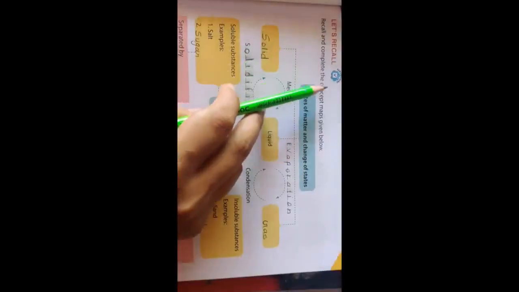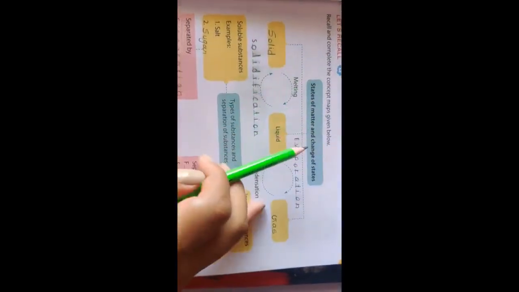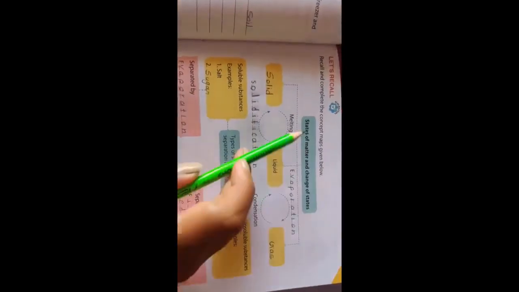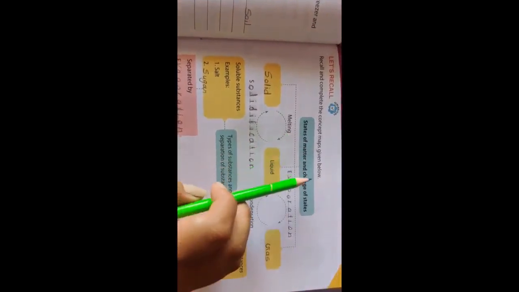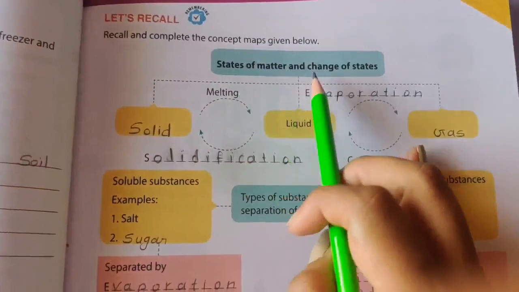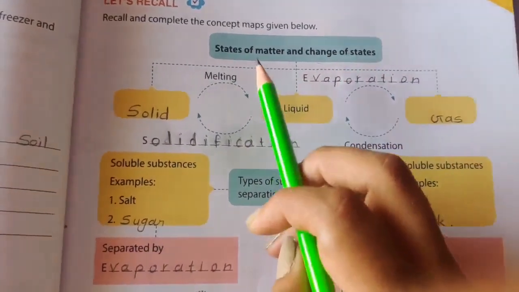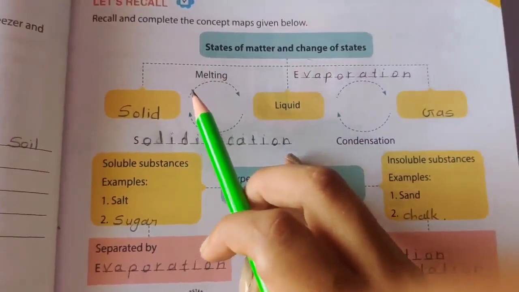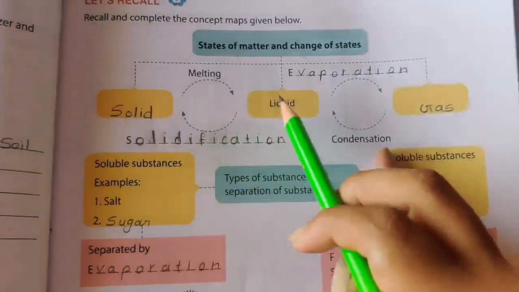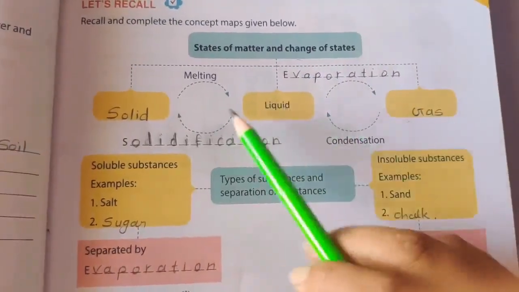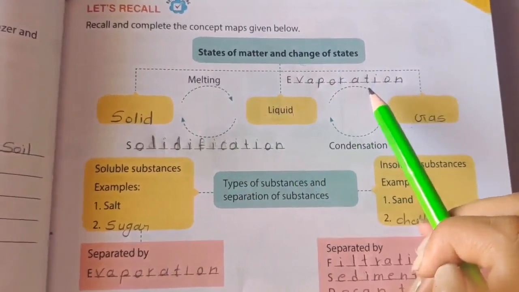Fine. Now we'll move on to the next part. Let's recall and complete the concept map given below. So they have given us one map and we have to complete it. Okay? So the states of matter and changes of state. As we all know, there are 3 main states of matter: solid, liquid and gas, right? These 3 are the states of matter.